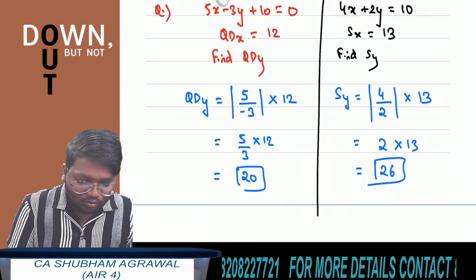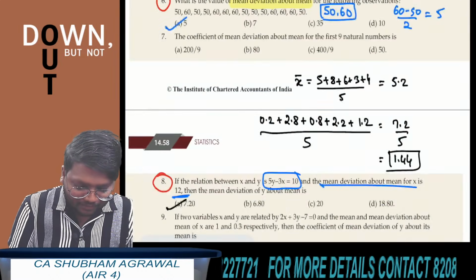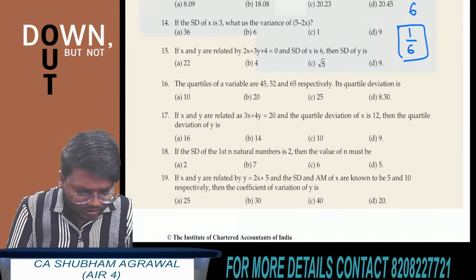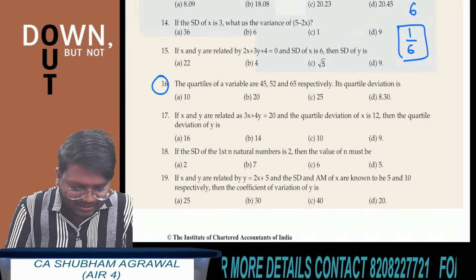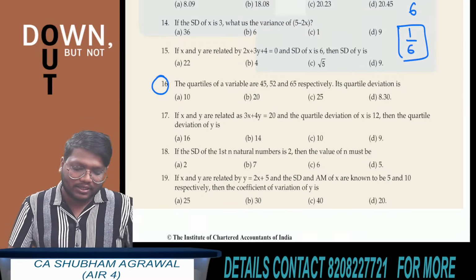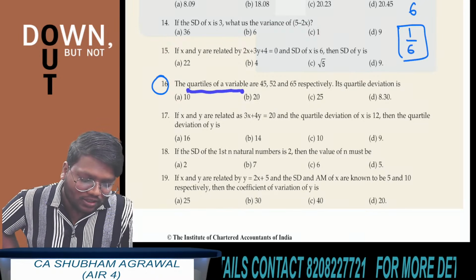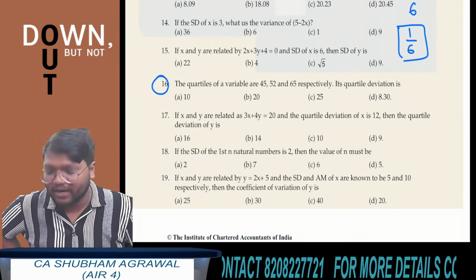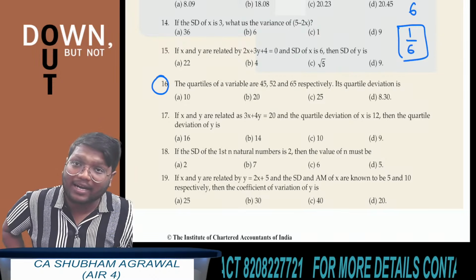I am taking now some simple questions from the study material. Question number 16. All of you quickly try to get the answer. The quartiles of a variable are 45, 52 and 65 respectively. They have asked us to find the quartile deviation.